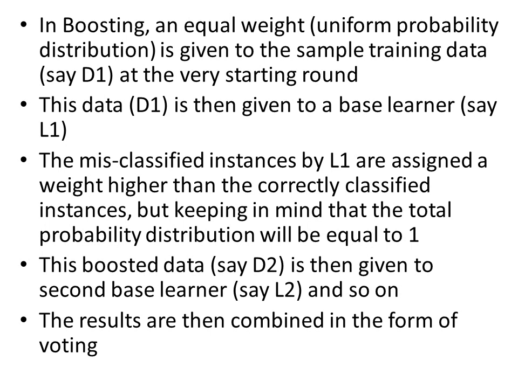This boosted data, that is D2, is then given to the second base learner, referred to as L2, and then it is given to the third learner, and so on. The results are then combined in the form of voting. The result from each learner will be taken, and voting will occur, and the learner giving the best result will be taken into account.